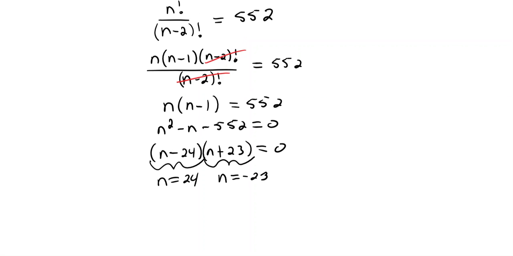But remember from above, we only want natural numbers, right? It won't make any sense to have a negative n value. So this is an extraneous solution, right? That one doesn't actually give us a solution. So then we say, therefore, n is equal to 24.